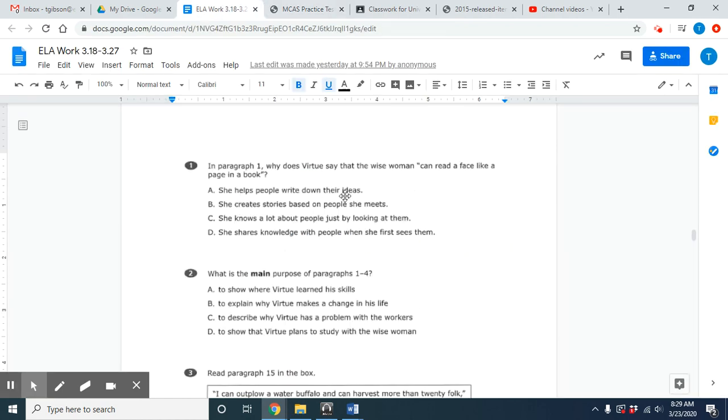A, she helps people write down their ideas. B, she creates stories based on people she meets. C, she knows a lot about people just by looking at them. D, she shares knowledge with people when she first sees them. The best answer choice for this is C, okay?